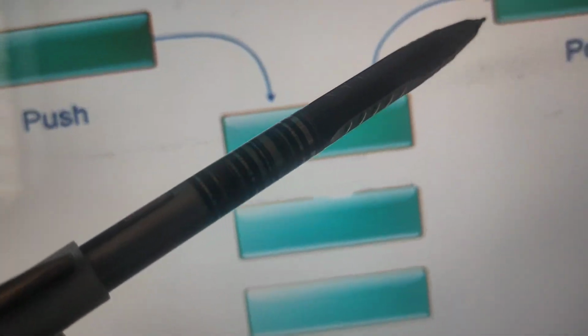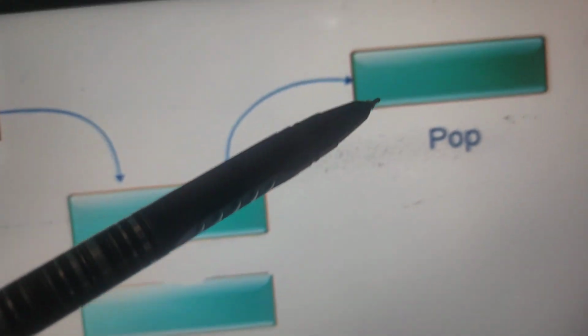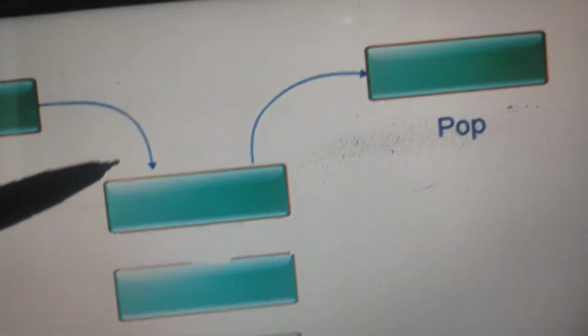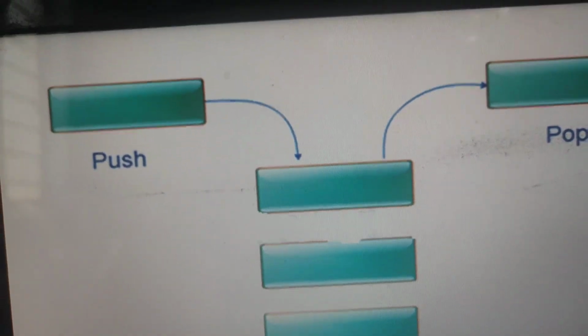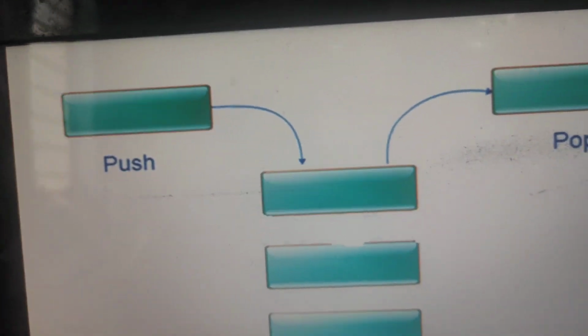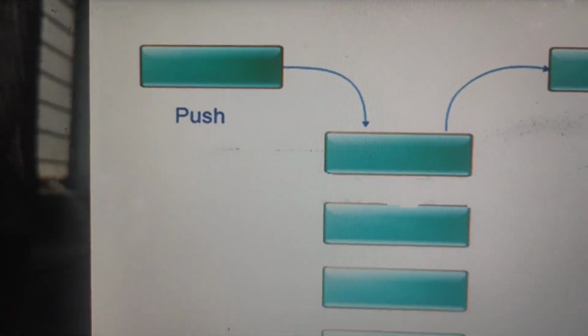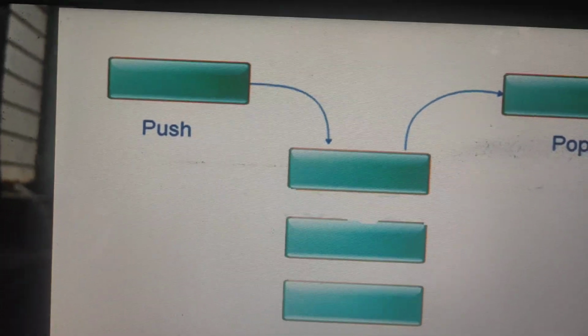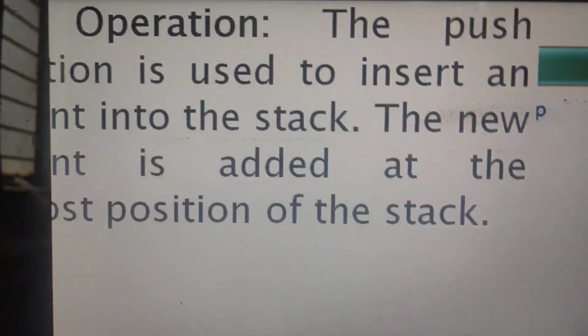If you want to remove data from the stack, this is the outgoing indication. This is called pop. It is the push and this is the pop. It contains four values. And we already said this is the concept of last in, first out. So the last value will be removed first.